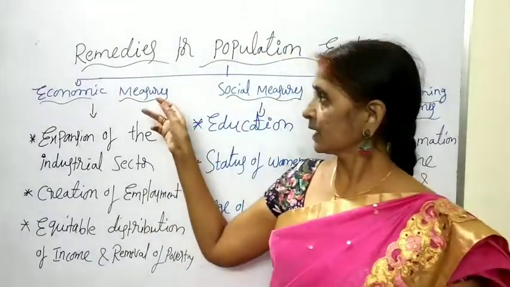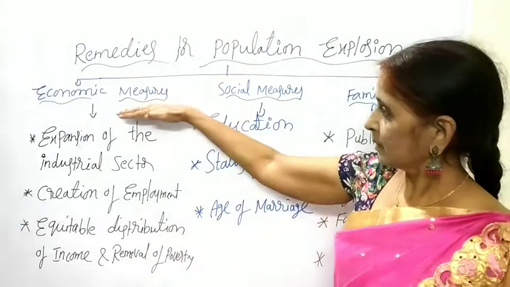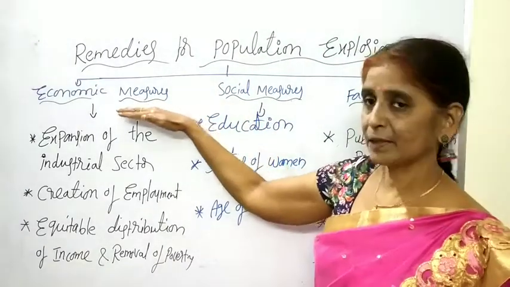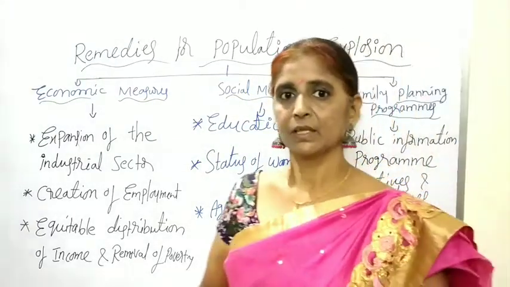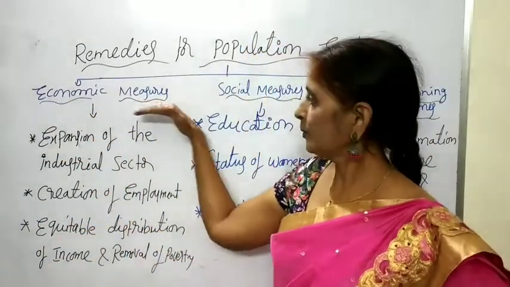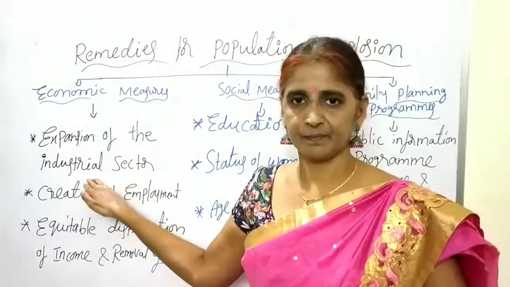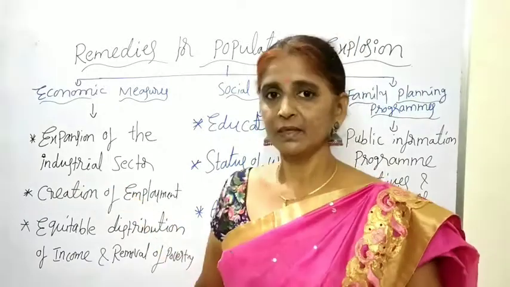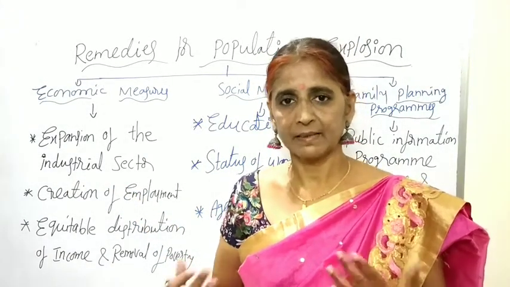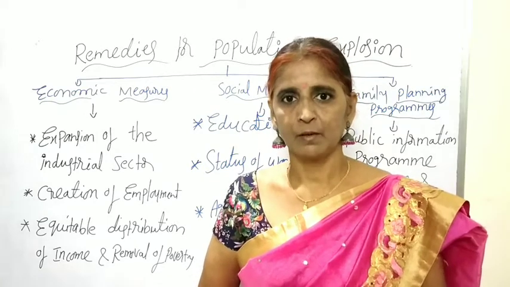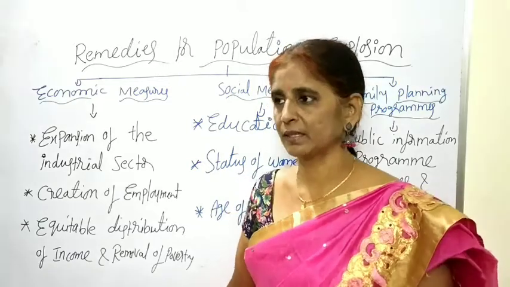Okay guys, the remedies for the population growth are mainly three: economic measures, social measures and family planning programs. In economic measures, the first one is the expansion of the industrial sector. Whenever the industrial sector is expanded or developed, it will provide more employment opportunities.